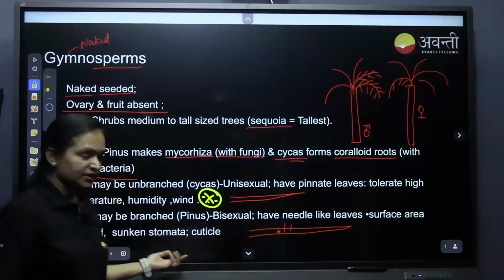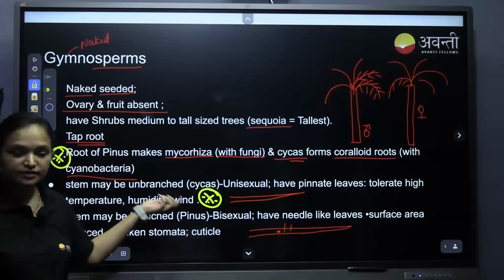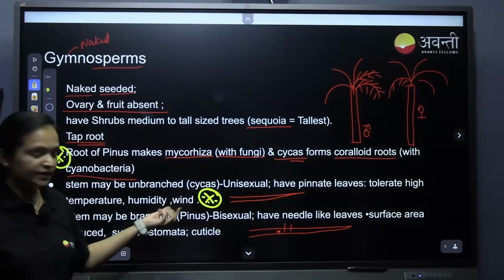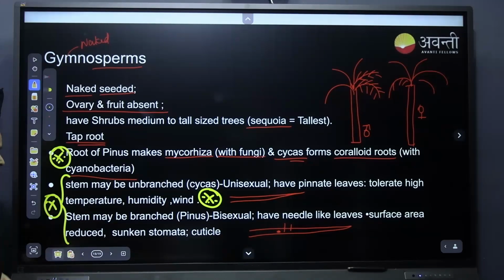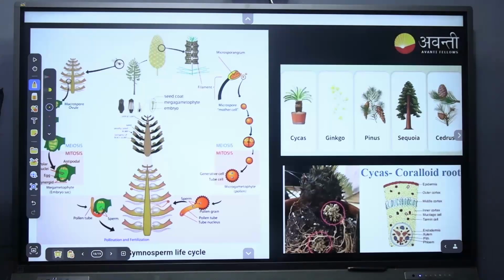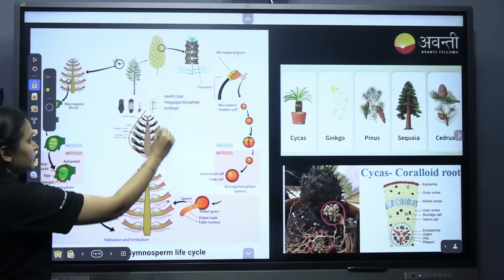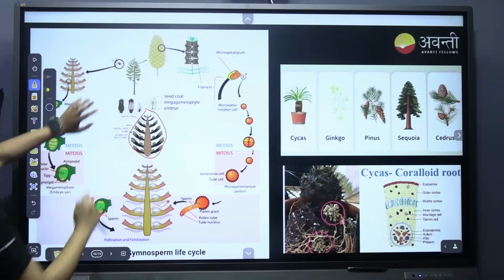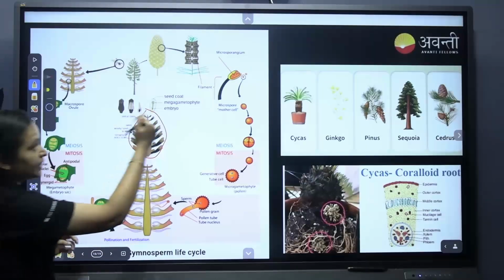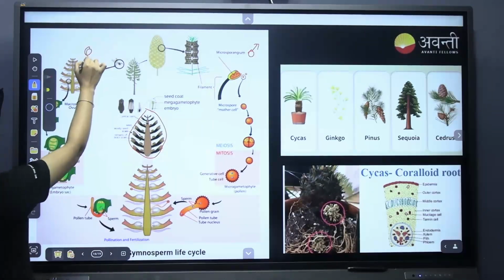Because of all these characteristics, they can survive high temperature, high humidity, and high amounts of wind. This is one of the characteristics of gymnosperms, and this has been asked in previous years. This is the life cycle of the gymnosperm. We call this a cone, and in the cone we have a megasporangium and a microsporangium. Microsporangium means male, megasporangium means female.